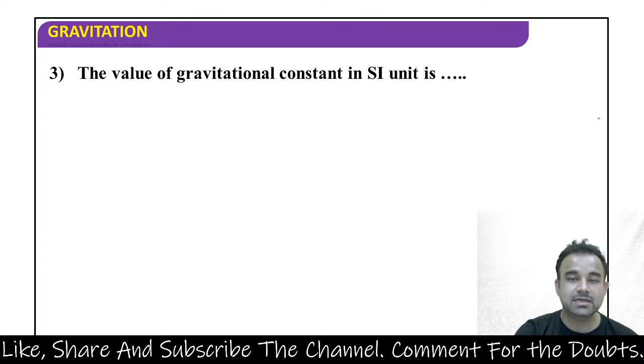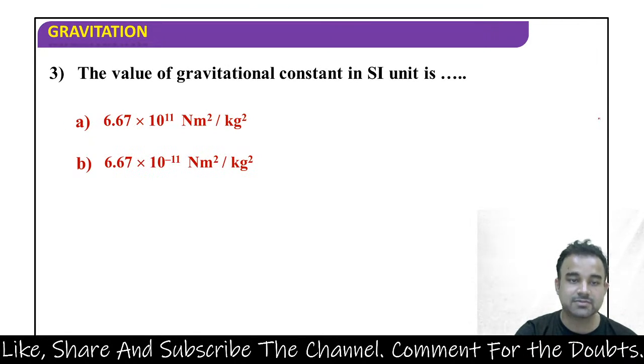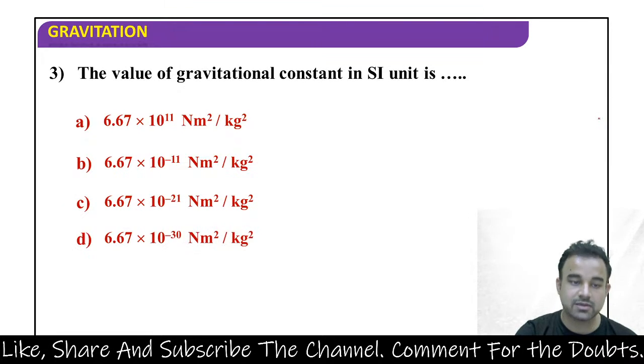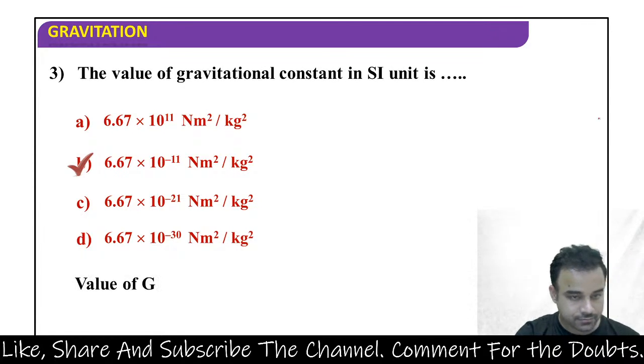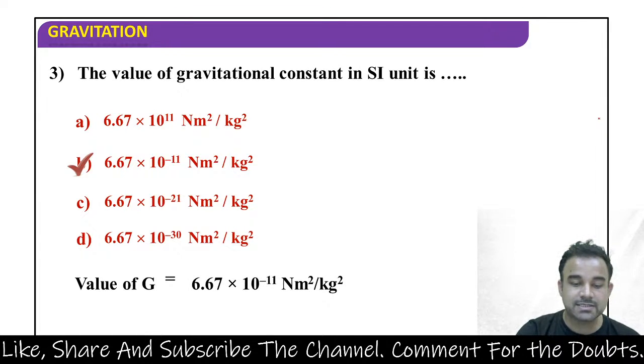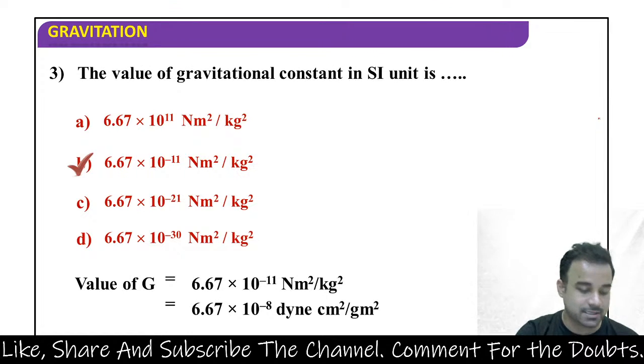The value of gravitational constant in SI unit is 6.67 into 10 power 11 Newton meter square per kg square, or 6.67 into 10 power minus 11 Newton meter square per kg square, or 6.67 into 10 power minus 21 Newton meter square per kg square, or 6.67 into 10 power minus 30 Newton meter square per kg square. The right answer for this is B, 6.67 into 10 power minus 11 Newton meter square per kg square. Value of G, what is our value of G? 6.67 into 10 power minus 11 Newton meter square per kg square, that is equal to 6.67 into 10 power minus 8 9 centimeter square per gram square.